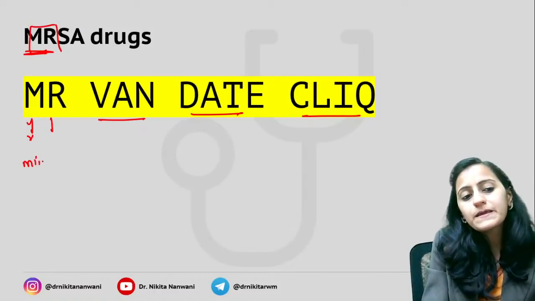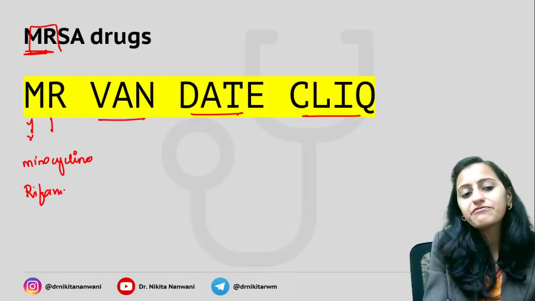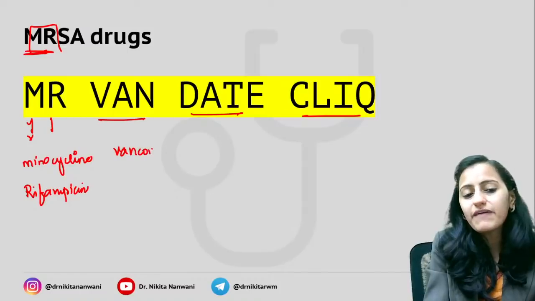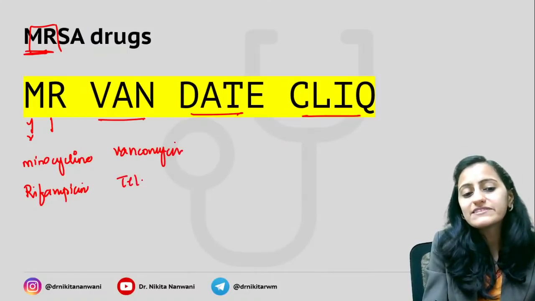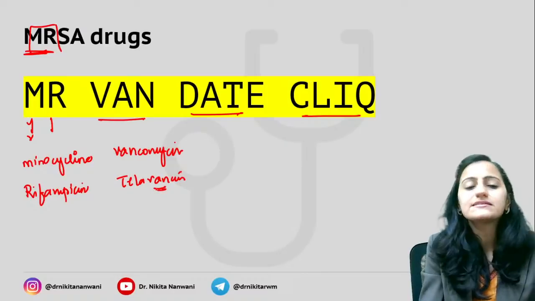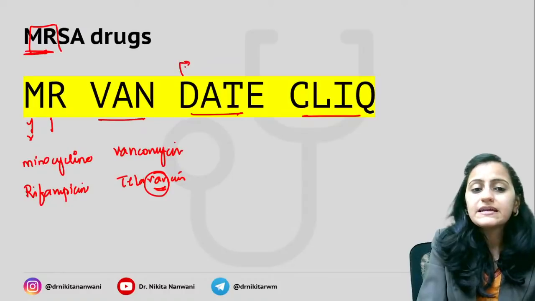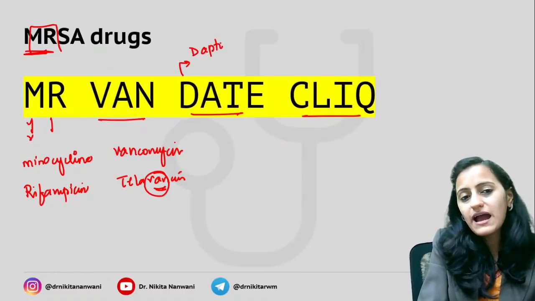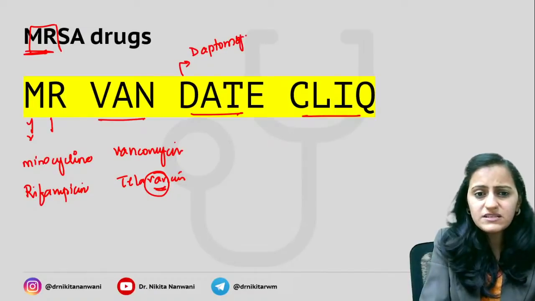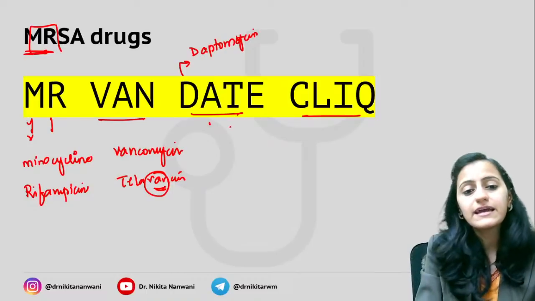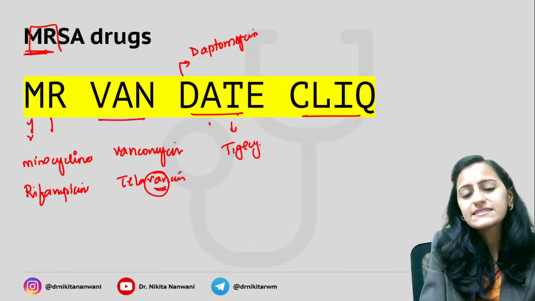M for minocycline, R for rifampicin. V, basically van, is for vancomycin. You also have telavancin, which has van in its spelling. So whatever has van is effective against MRSA. D is for daptomycin. Then what do we have next? You have T for tigecycline.